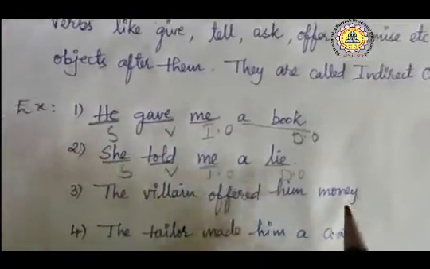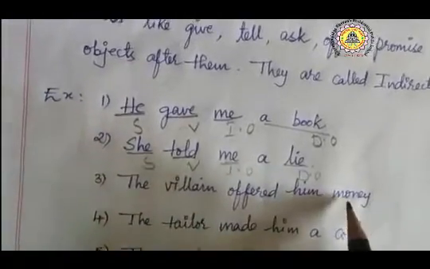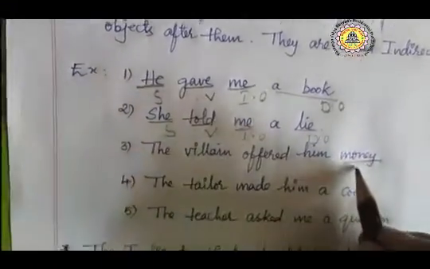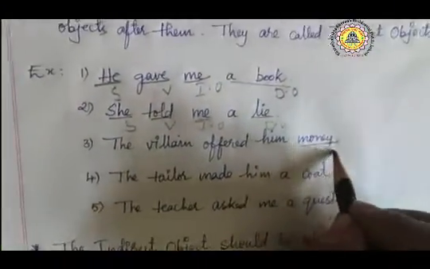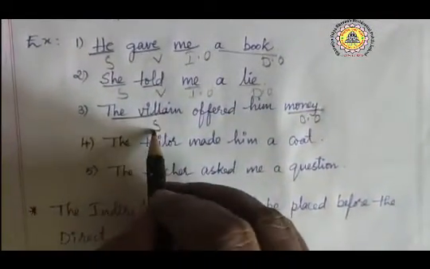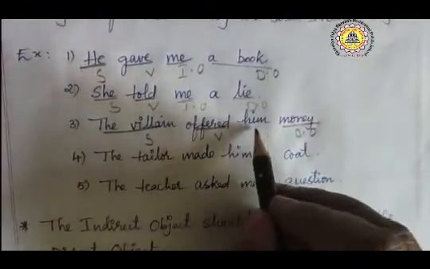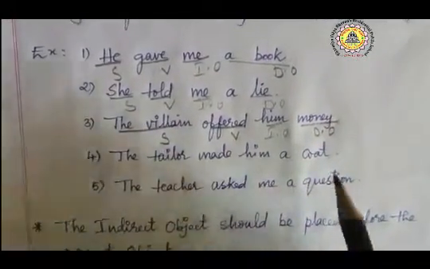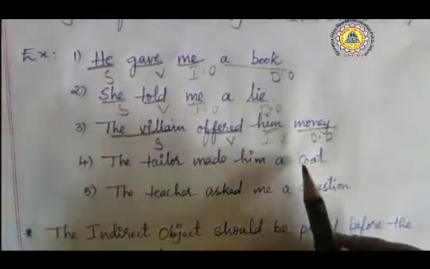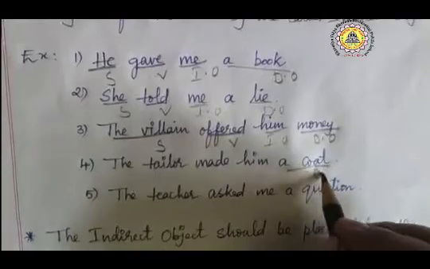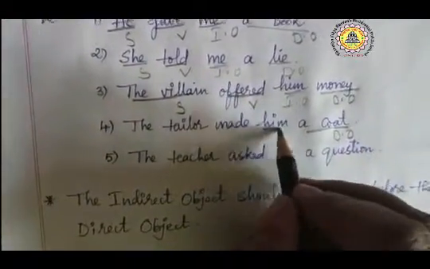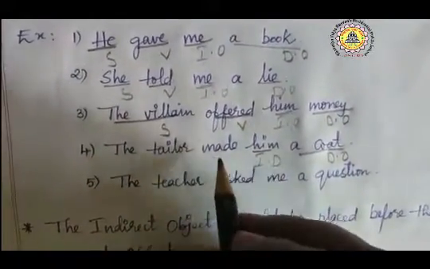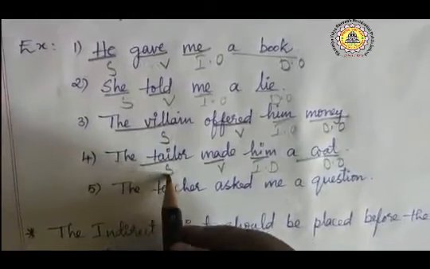The villain offered him money. What did the villain offer? Money. So this is the direct object. The villain is the subject, offered is the verb, him is the indirect object. The tailor made him a coat. What did the tailor make? A coat. So this is the direct object, him is the indirect object, made is the verb, the tailor is the subject.